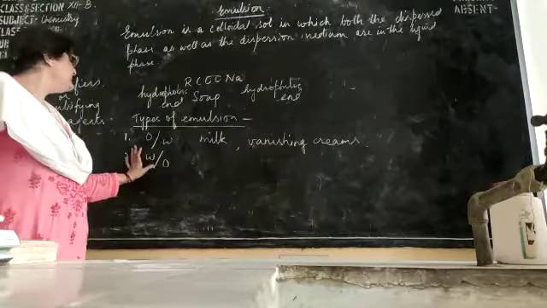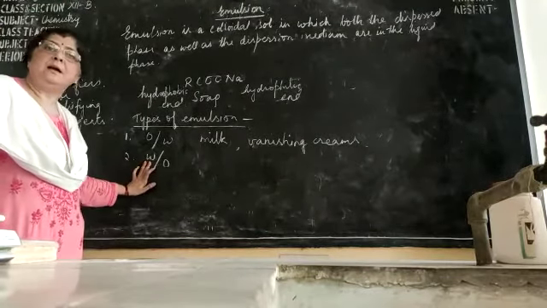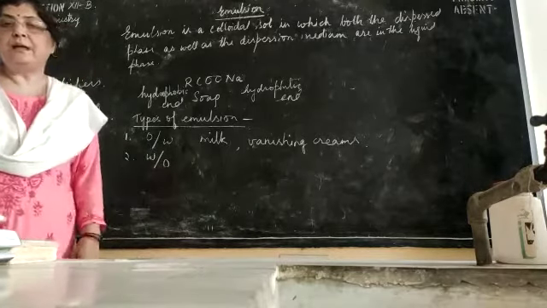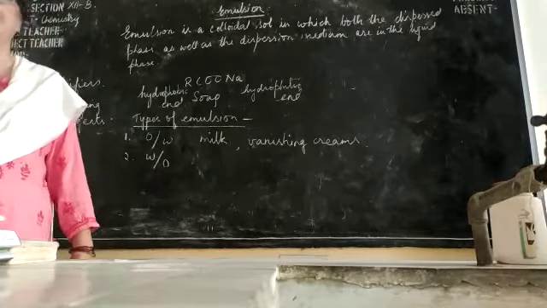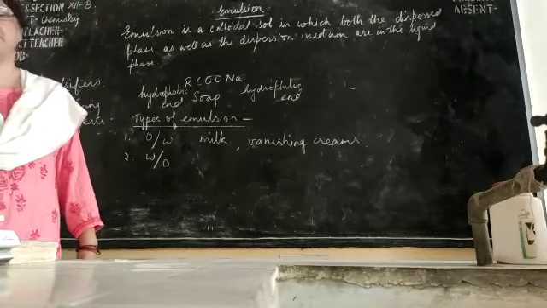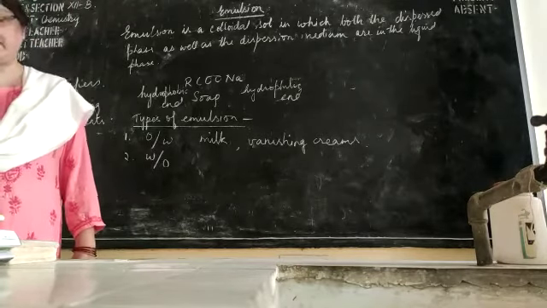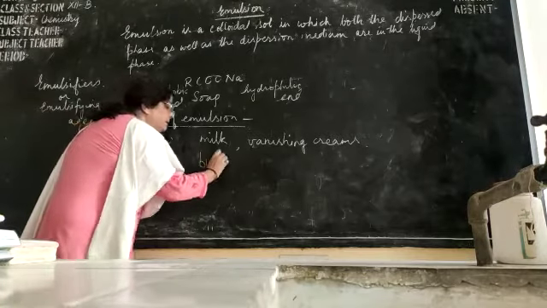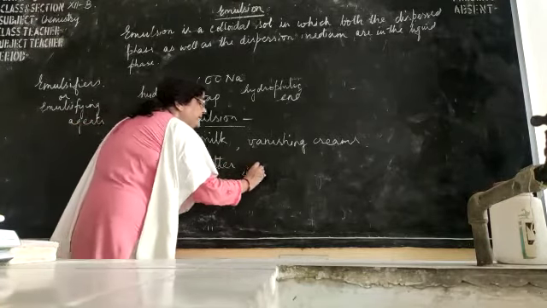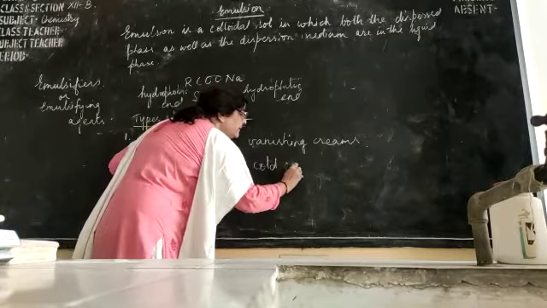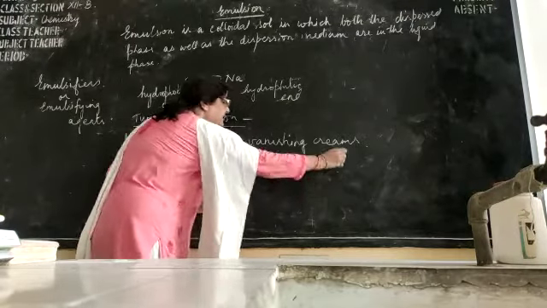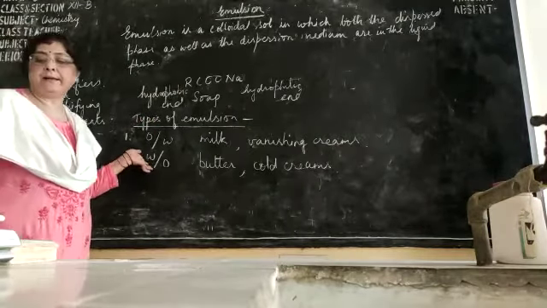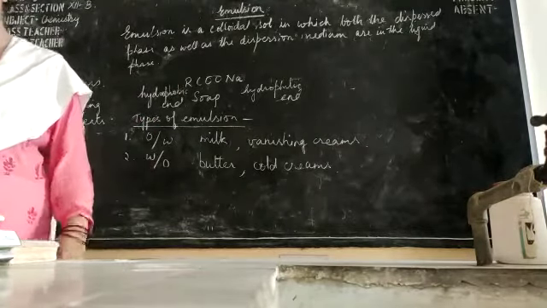Water in oil means the dispersed phase is water and oil is present as the dispersion medium. So the dispersion medium is in larger quantity and the dispersed phase is present in smaller amounts. Examples of water in oil type emulsions are butter, cold creams, etc.